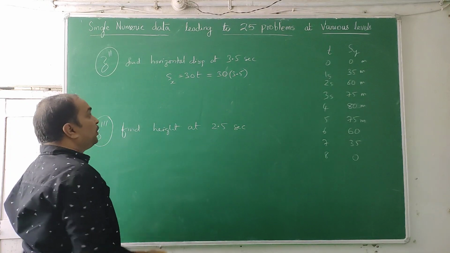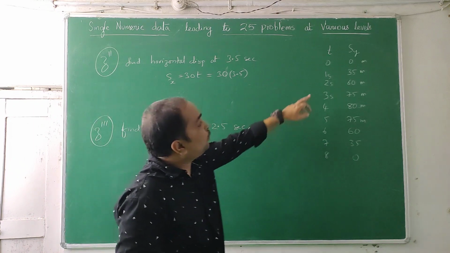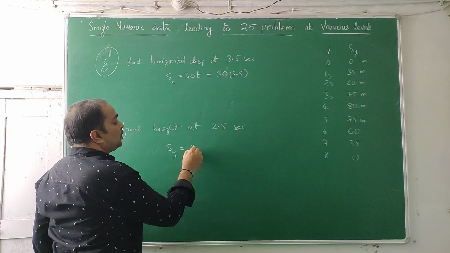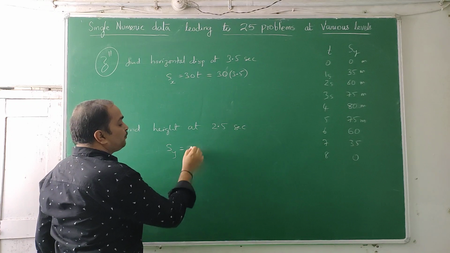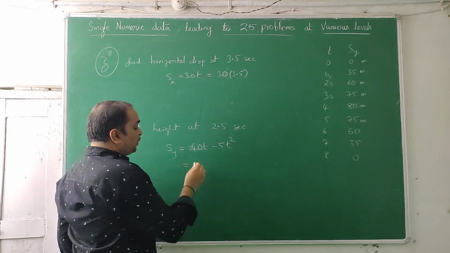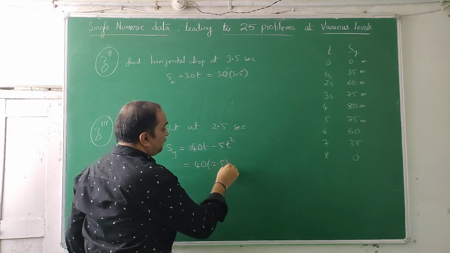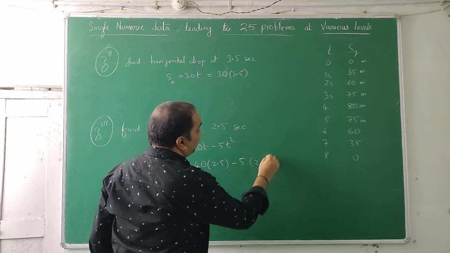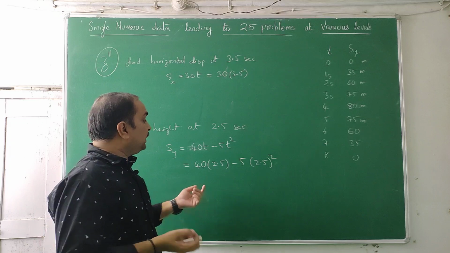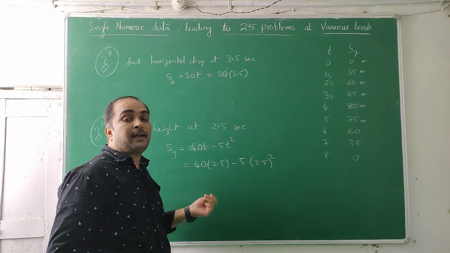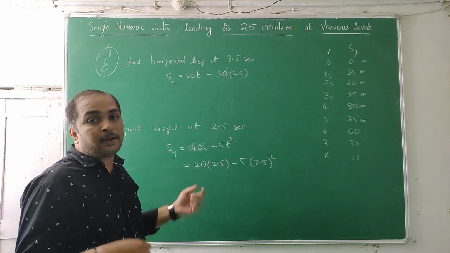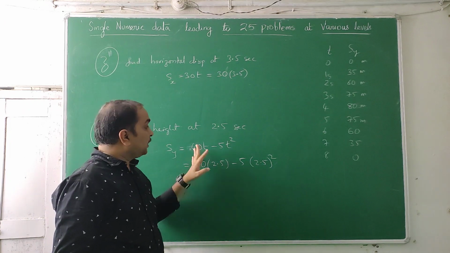Similarly, height at 2.5 seconds. For Sy, we have height at 2 seconds 60, height at 3 seconds 75. In-between height you don't have. Sy is equal to, what is that formula? 40t minus 5t square was the initially derived quantity. So 40 into 2.5 minus 5 into 2.5 square. Now this kind of problems, physically they are the same, but mathematically they increase our trouble because 0.5, 2.5 are involved. If they ask 2.88 seconds, then it will become much more complicated because you have to square and do the calculation.